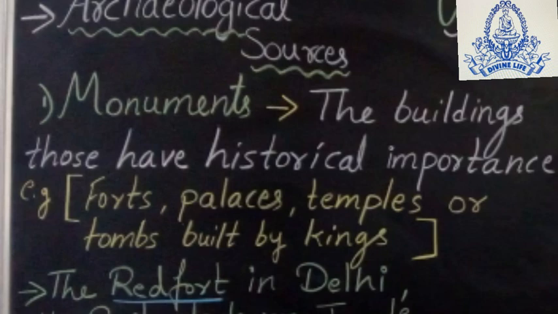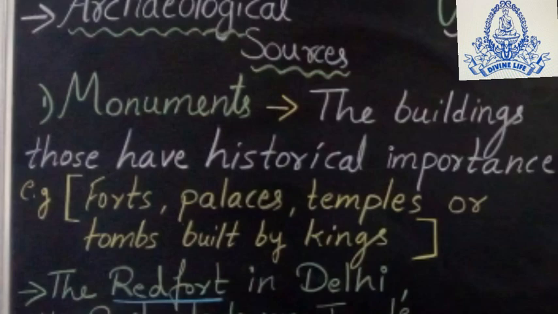Here, the Red Fort in Delhi, the Brihadeshwara temple in Tanjore, or the Taj Mahal in Agra. These all have historical backgrounds, so they are very important to understand the past. With the help of monuments, we can understand in which era they were built and what type of architecture and construction format was used.